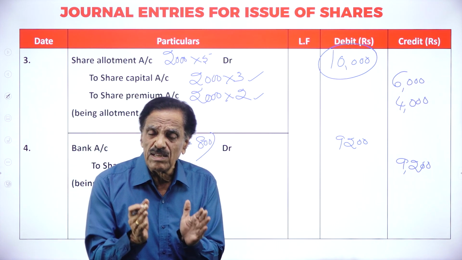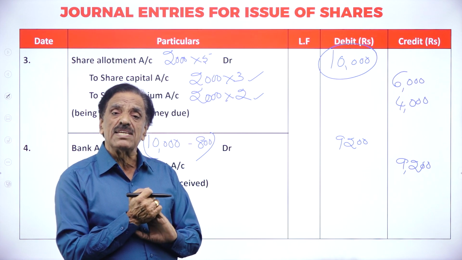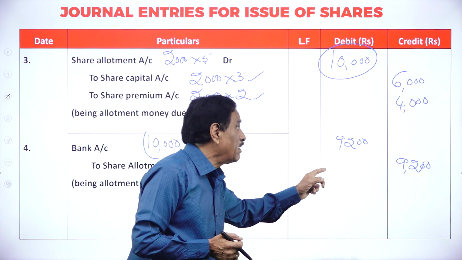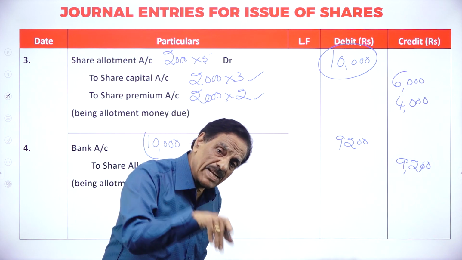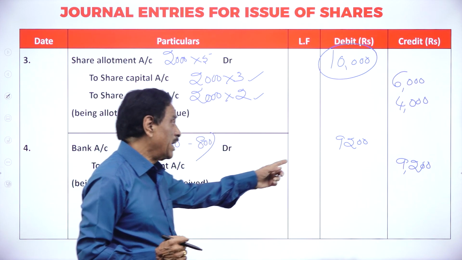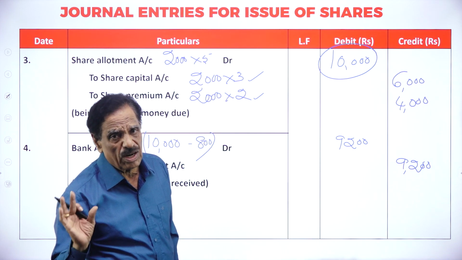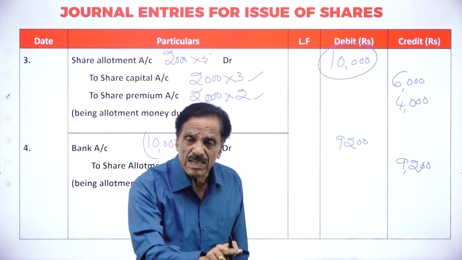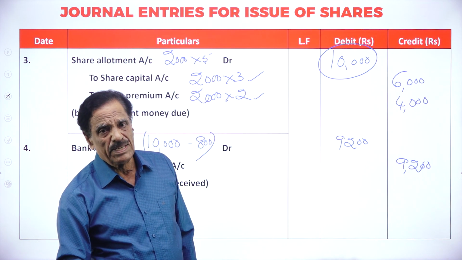So in application, how much money did you already credit? 800. Actually, we require 10,000. How much already received? 800 rupees. What's the balance to receive? 9,200 rupees. What's the entry? Bank account debit to share allotment account.